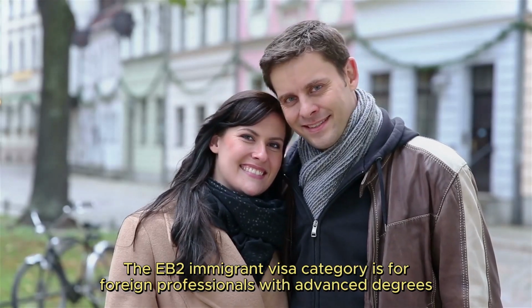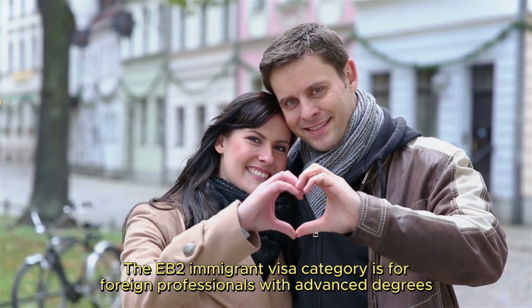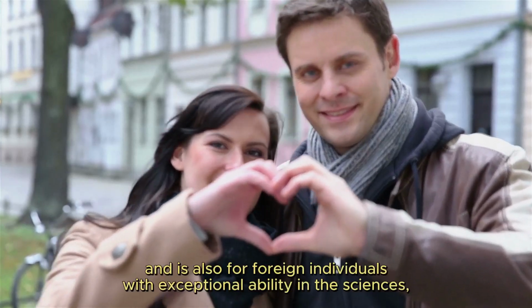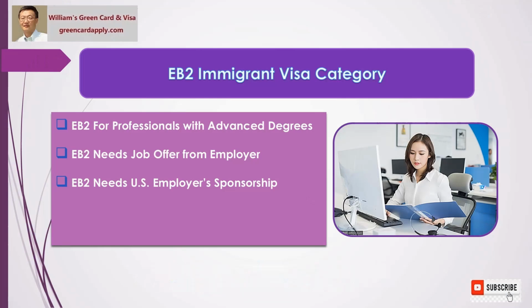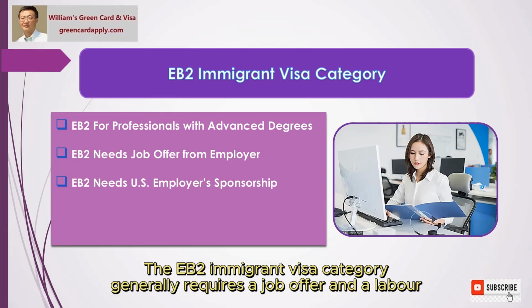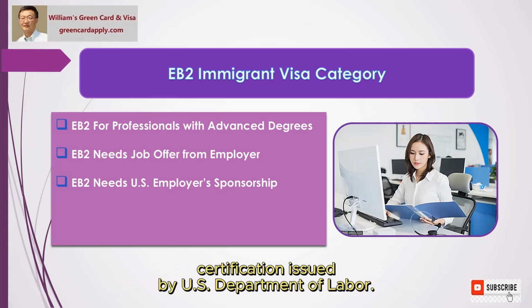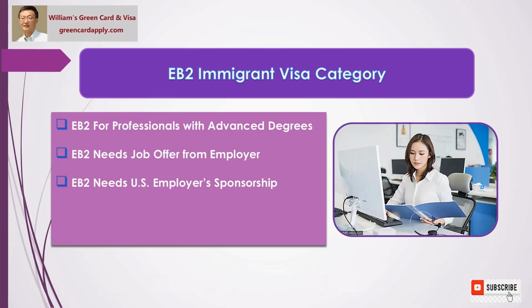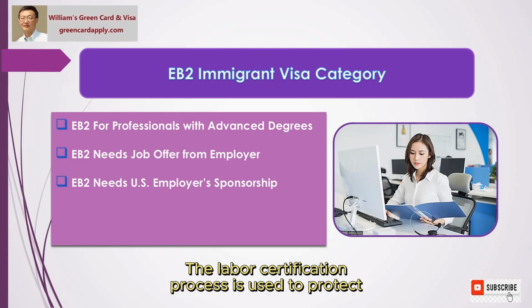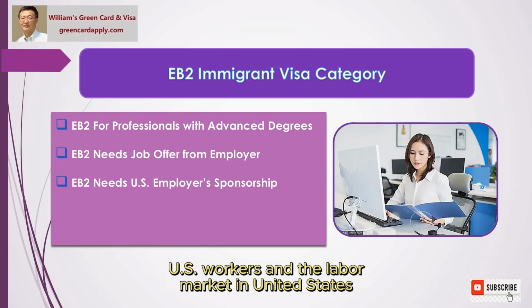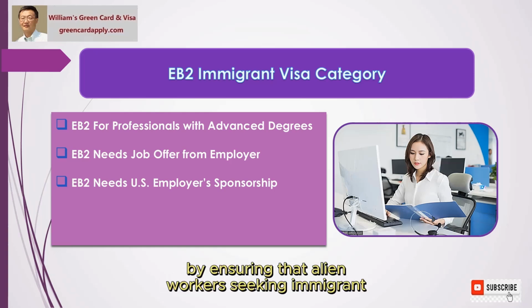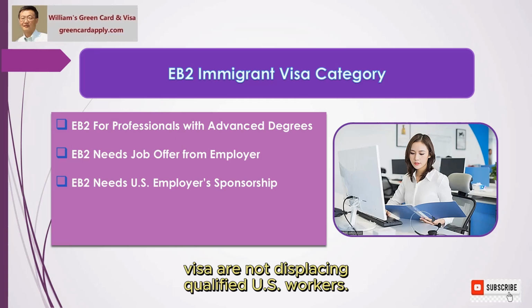The EB2 immigrant visa category is for foreign professionals with advanced degrees, and is also for foreign individuals with exceptional ability in the sciences, arts, or business. The EB2 immigrant visa category generally requires a job offer and a labor certification issued by the U.S. Department of Labor. The labor certification process is used to protect U.S. workers and the labor market in the United States, by ensuring that alien workers seeking immigrant visas are not displacing qualified